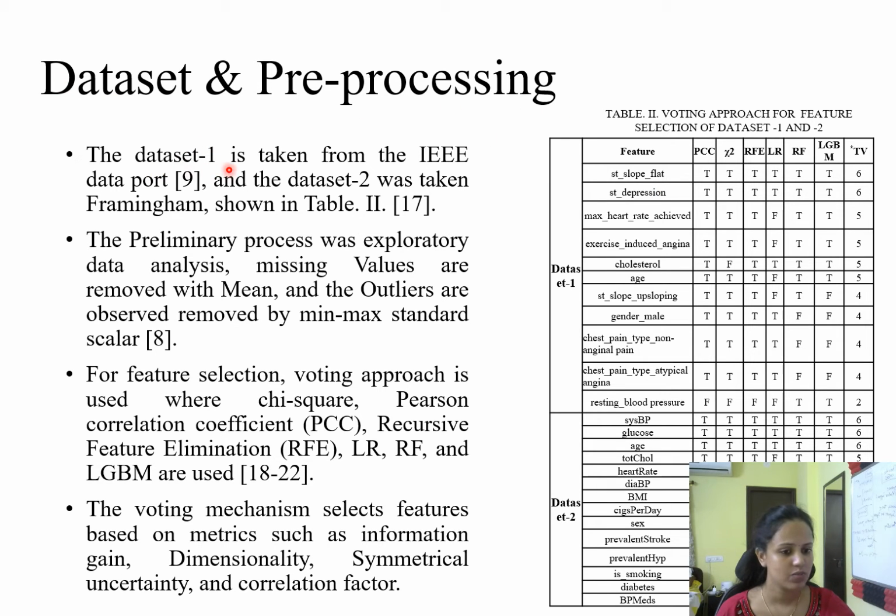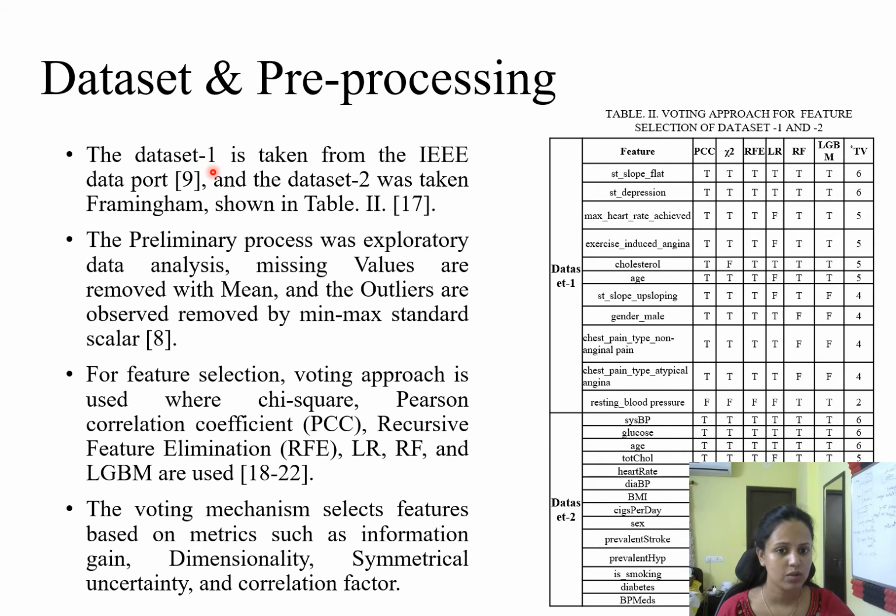Dataset one is taken from the IEEE DataPort, and dataset two is taken from the Framingham. Dataset one consists of 1,190 instances with 12 features. In that, 11 features are taken as input and one is taken as the target, so whether the patient has CAD or not. In the same way, the Framingham has 4,240 instances with 16 features, where 15 features are taken as inputs and one feature is taken as the target.